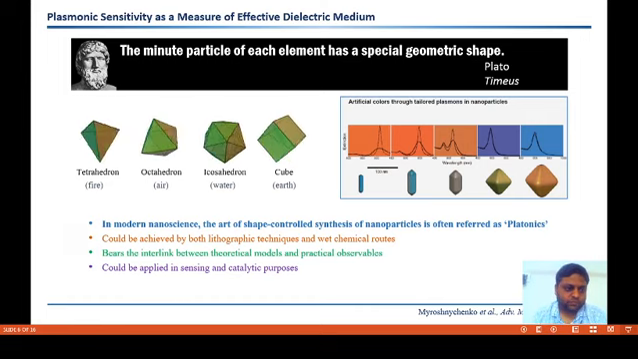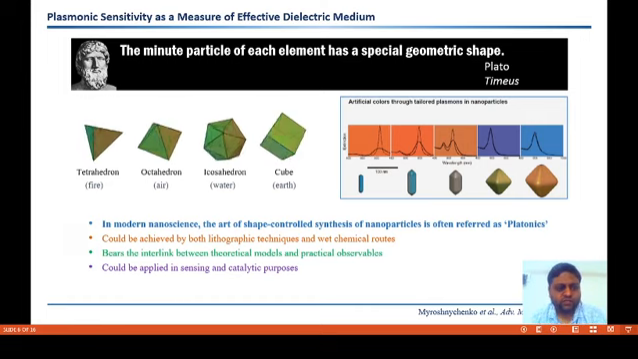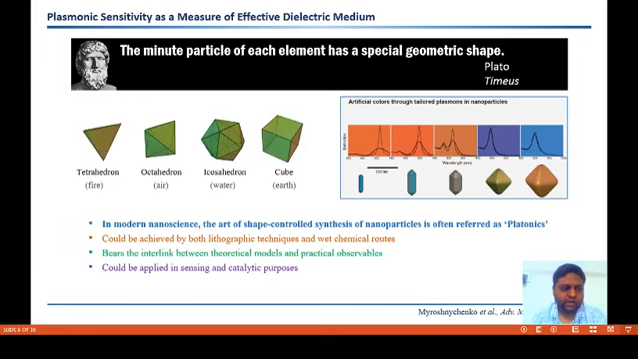So, historically, Plato was the first pioneer of the idea that the shape of materials can be an identifier of its properties. In nanoscience, we adopted the idea, and the art of synthesis of shape-controlled nanoparticles is termed as platonics.